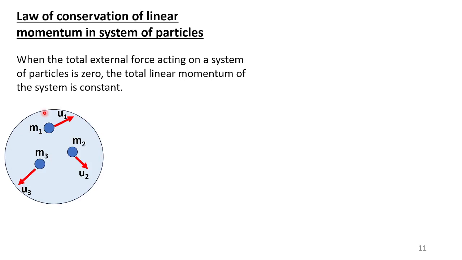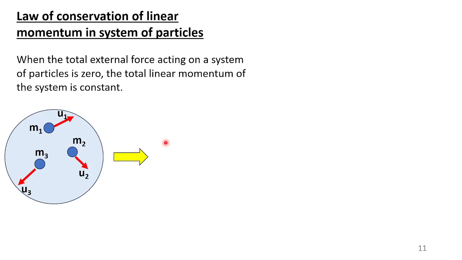Everyone please listen. What I am saying is, we have a system or container. Think like that. We have a container containing two or more masses m1, m2, m3, etc. All are moving with some velocity. m1 moving with the velocity u1, m2 moving with the velocity u2, m3 moving with the velocity u3. This is the initial state.